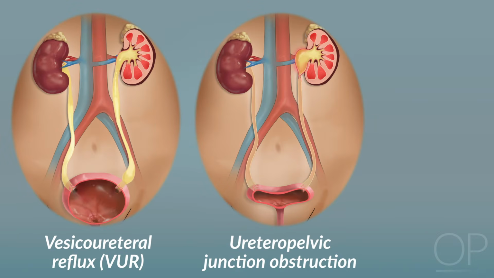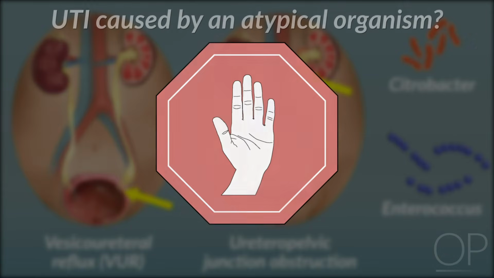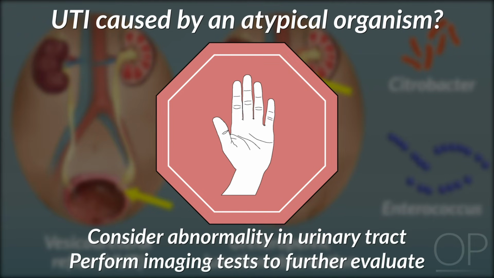Children with abnormal urinary tract anatomy, such as VUR or ureteropelvic junction obstruction, are much more likely to have UTIs caused by less virulent uropathogens, like Citrobacter or Enterococcus species. If a patient has a UTI caused by an atypical organism, one must consider whether there is an abnormality in the patient's urinary tract and perform imaging tests to further evaluate.